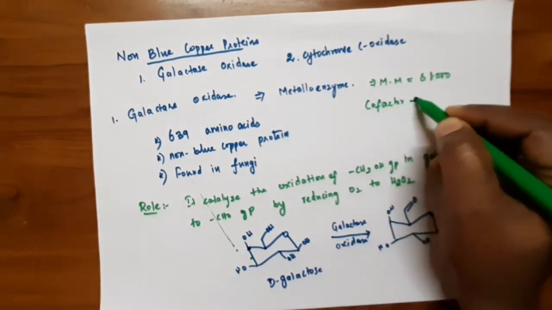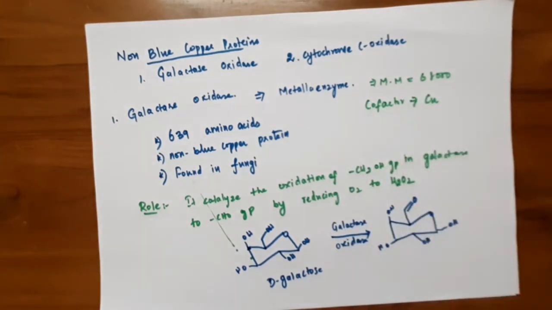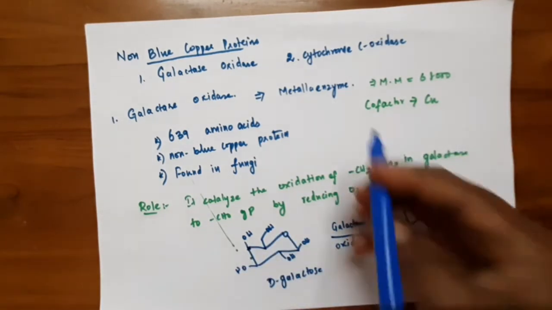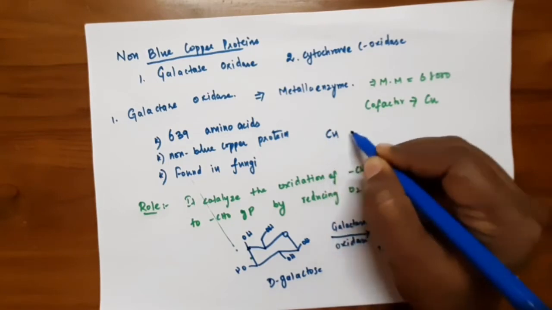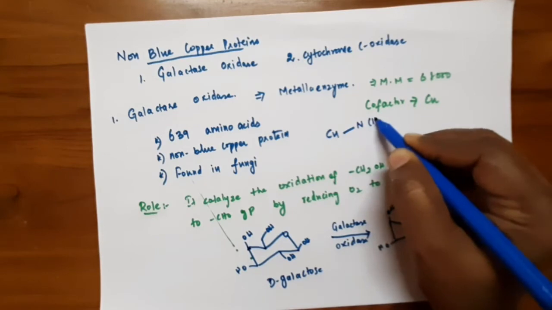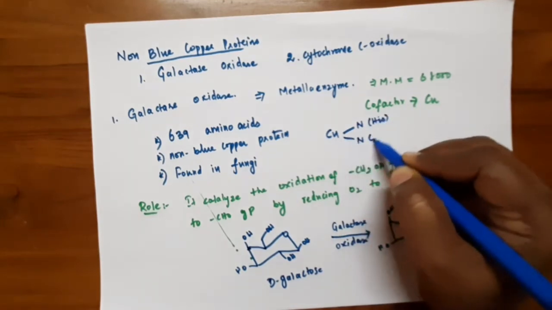The cofactor of this metalloenzyme is copper, and if you see the structure, the copper binds with the nitrogen of the imidazole ring of two histidine residues.